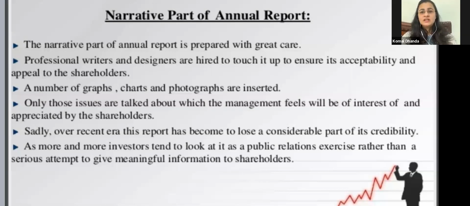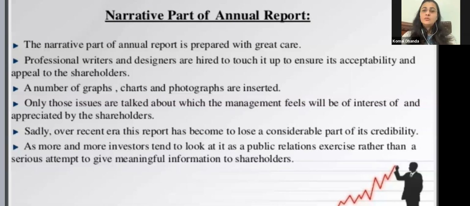Sadly, over the recent era, this report has come to lose a considerable part of its credibility. But now what is happening? They are hiring professional writers and everything. They are focusing on the design, but it is getting somewhat manipulated. Over the recent period, it has been observed that the credibility of the director's report is under a question mark.